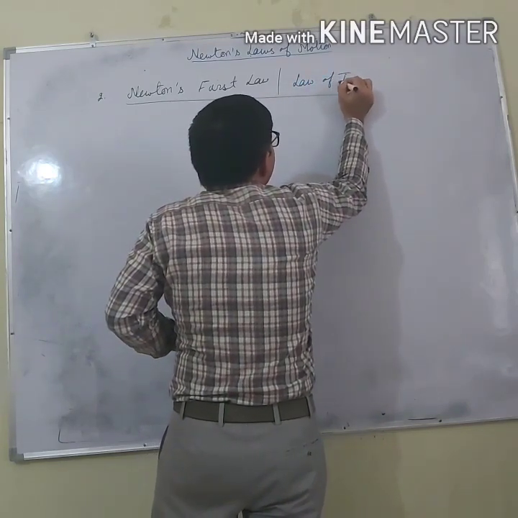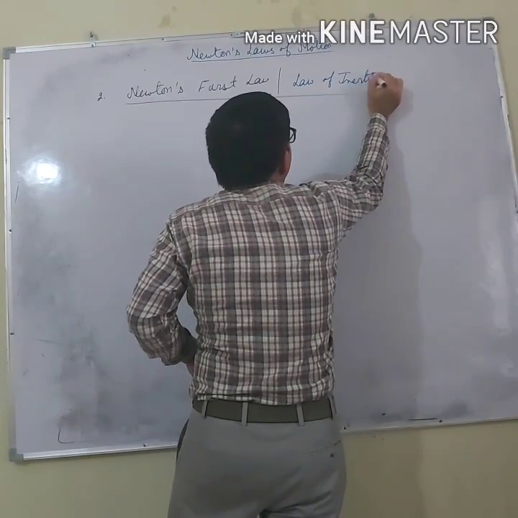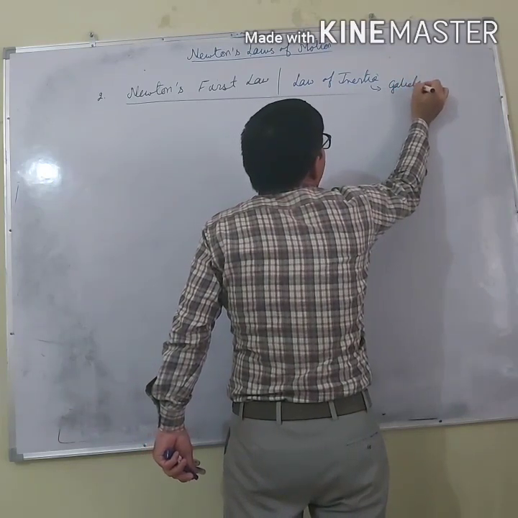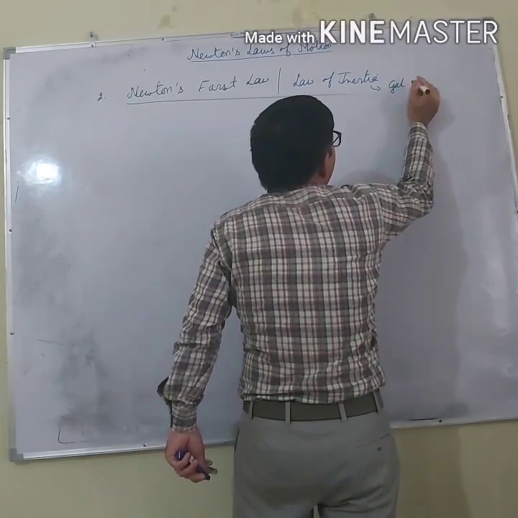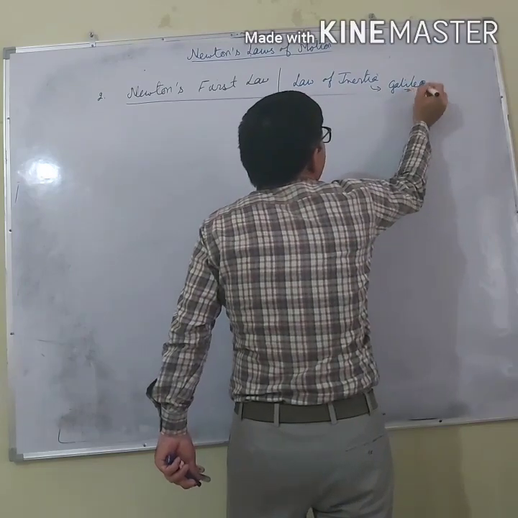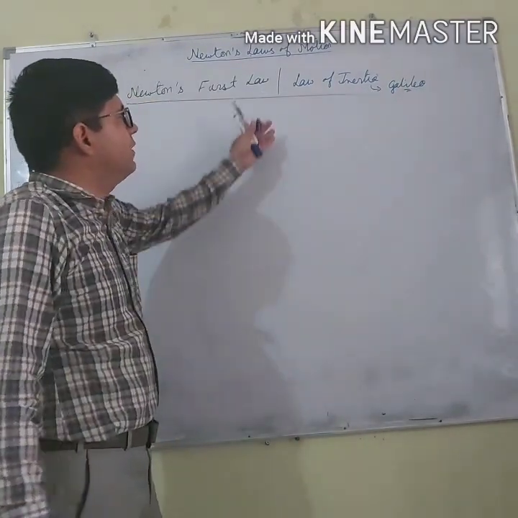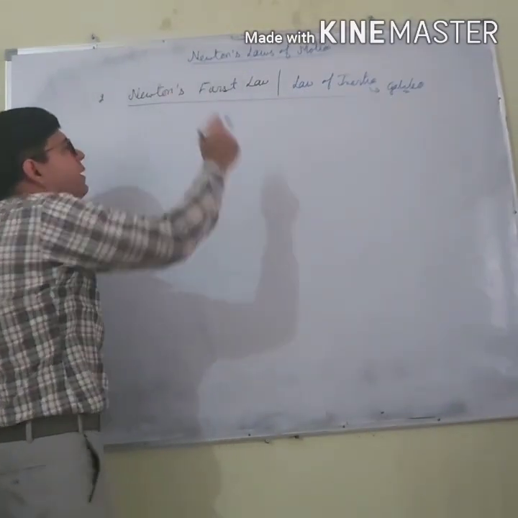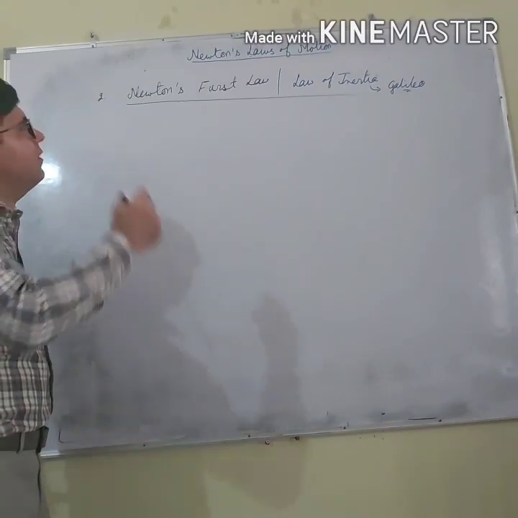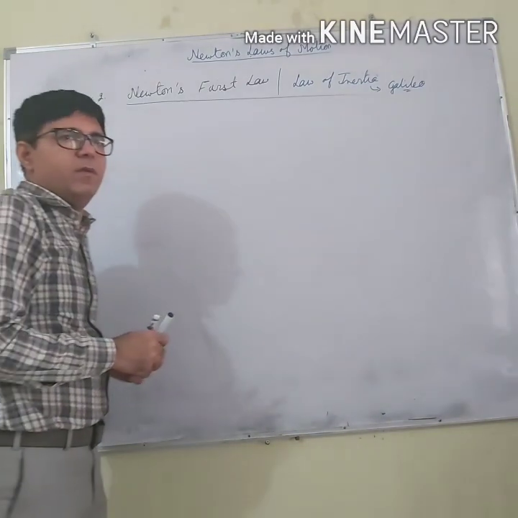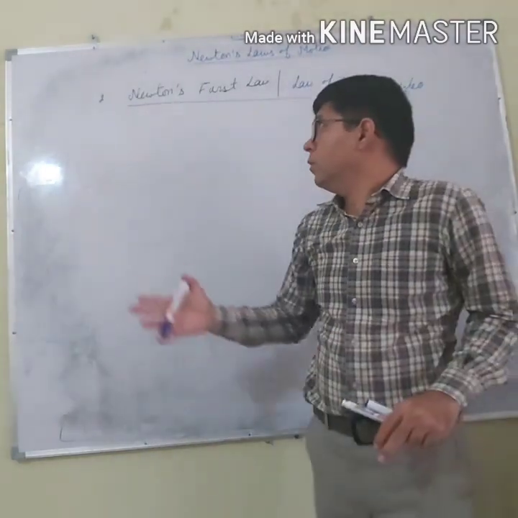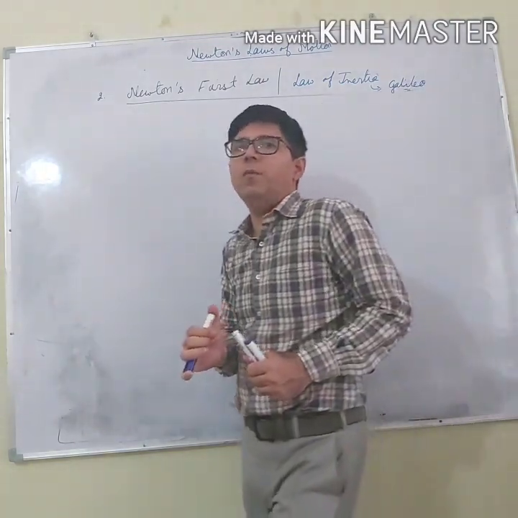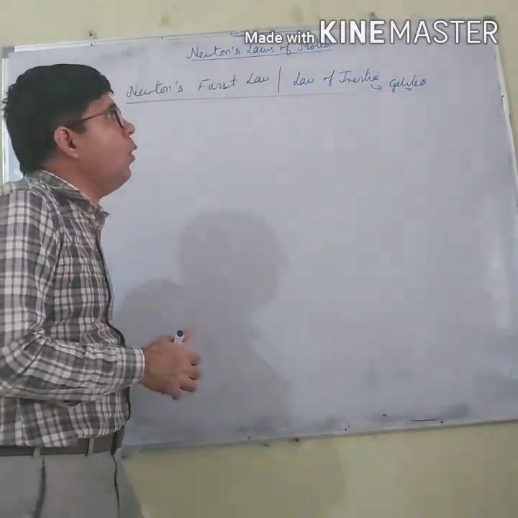Before Newton, the same concept was discovered by Galileo. So Galileo discovered the law of inertia, and the facts of Galileo were compiled by Newton, and it is called Newton's first law. So if the law of inertia is asked or Newton's first law is asked, both mean the same. So what is Newton's first law or the law of inertia?